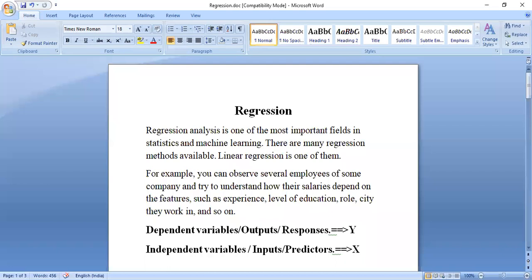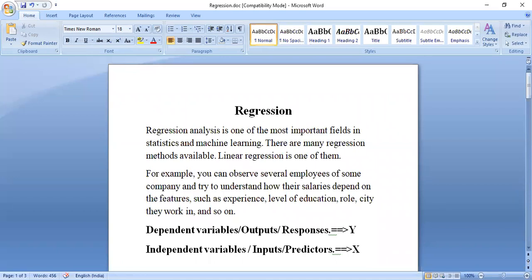So this is clear, what is a dependent variable and what is an independent variable. Now, if you think in terms of pandas, just try to recollect, in pandas these variables will be nothing but the columns. And there is one column at the end, which is nothing but the output.